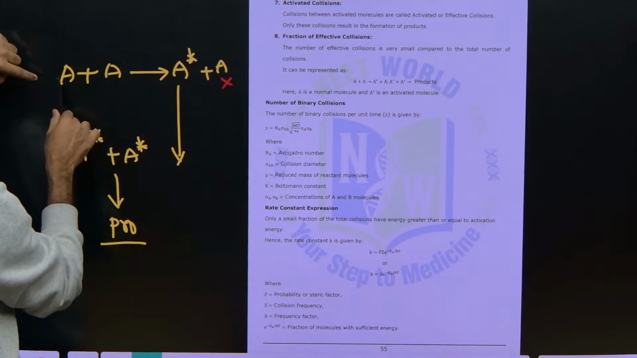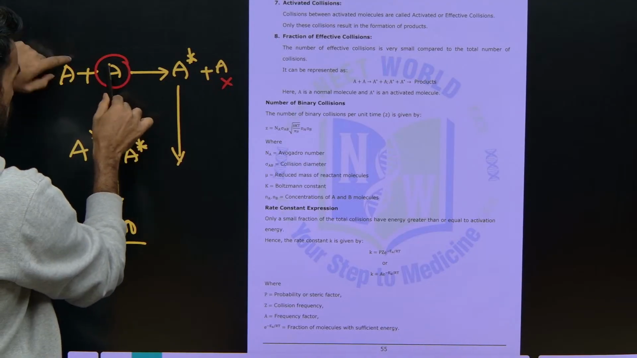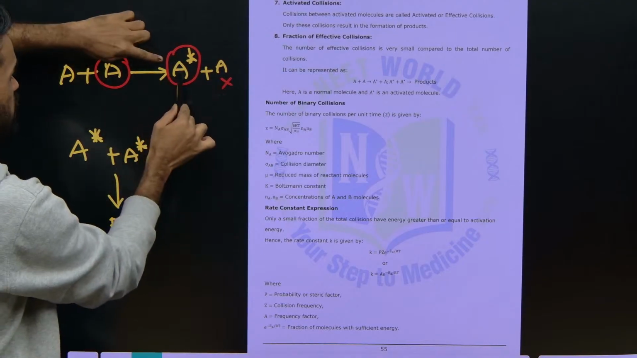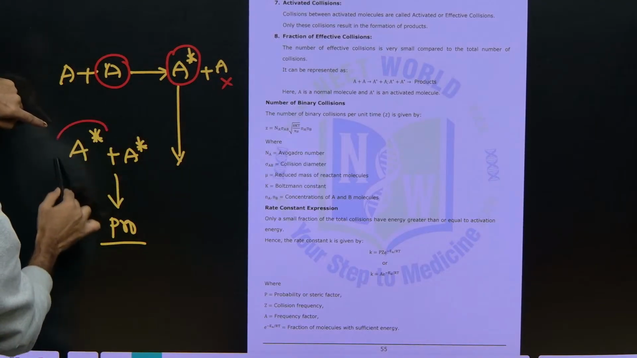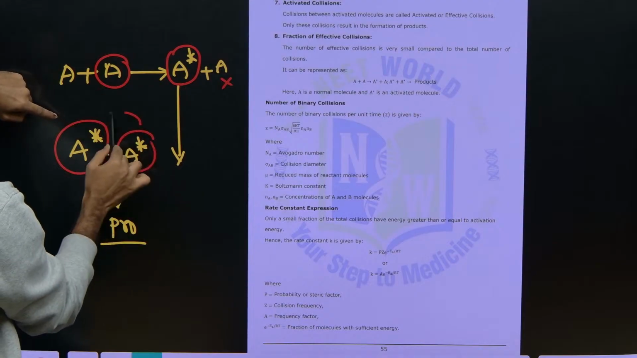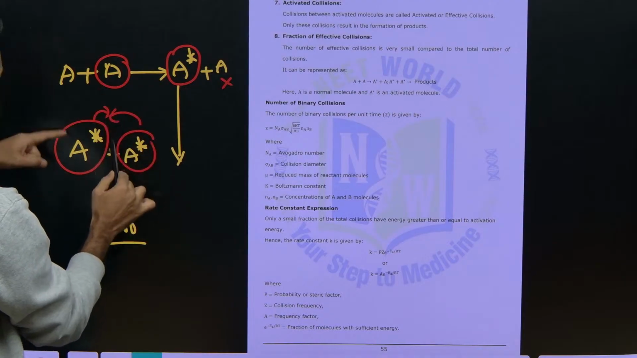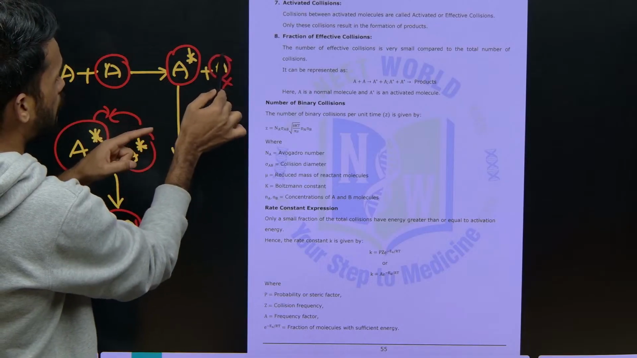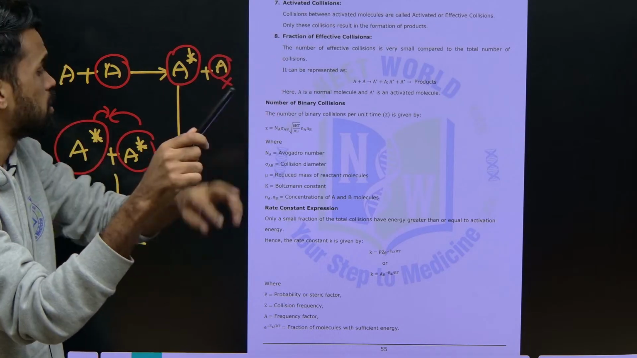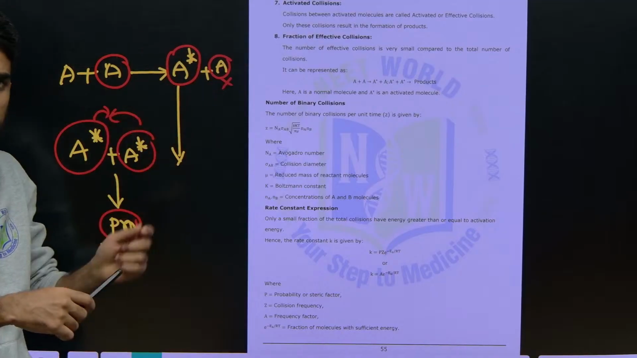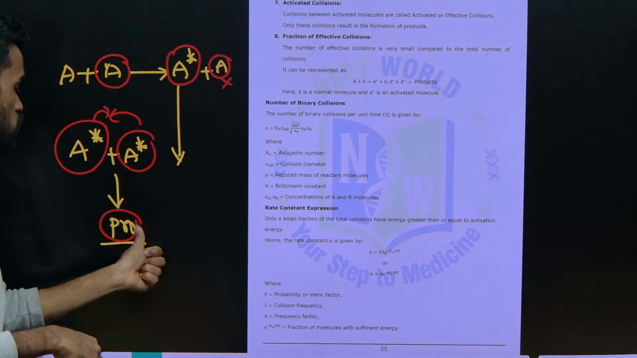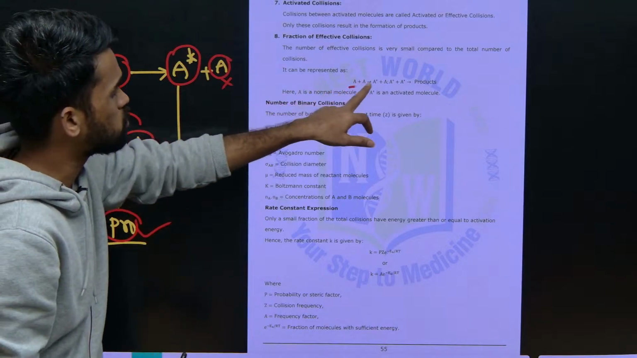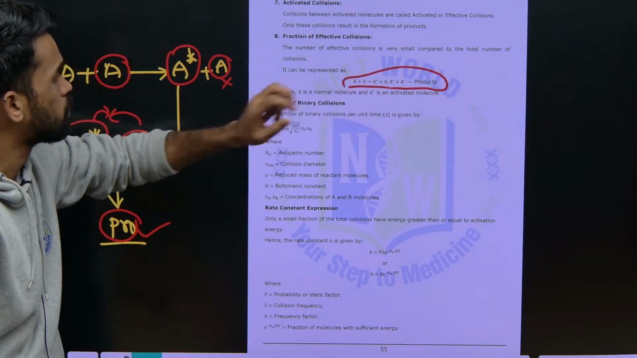Okay, so normal molecules collide with each other and some of them get activated by that effective collision. Then the collisions between these activated molecules take place to form the final product. If there is any unactivated molecule, again it will collide with something else and try to get activated, and the further reaction takes place to form product. That's it. This is what you need to understand. Okay, so that is the indication mentioned here.